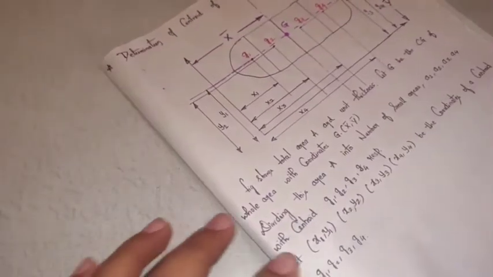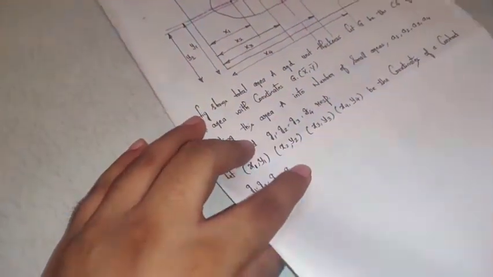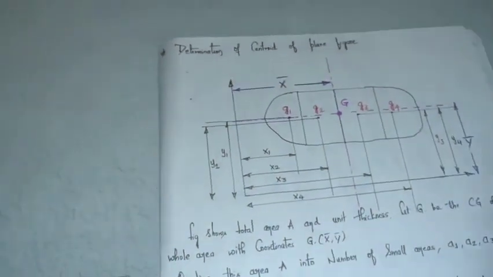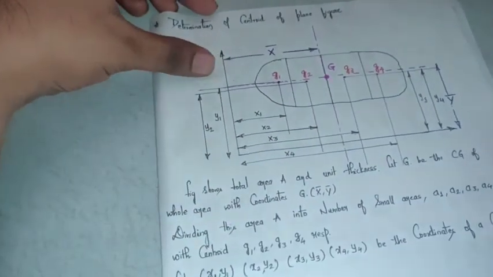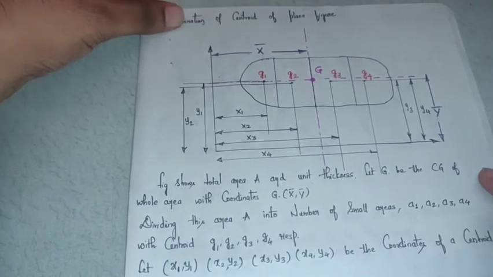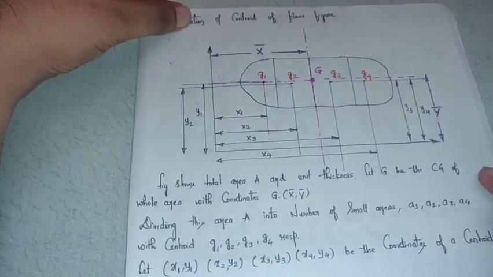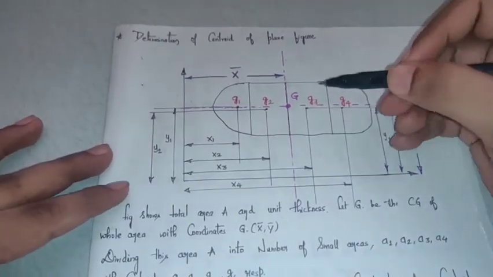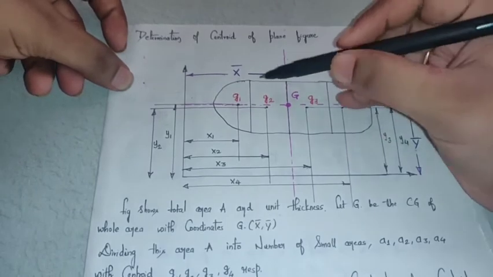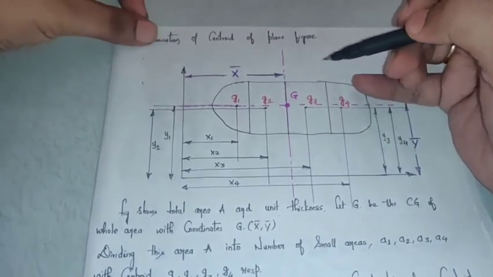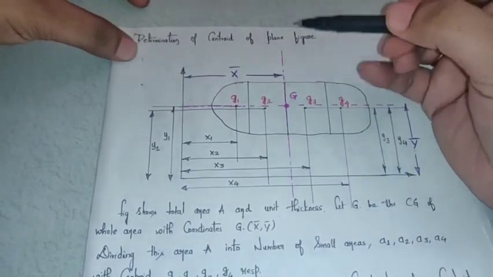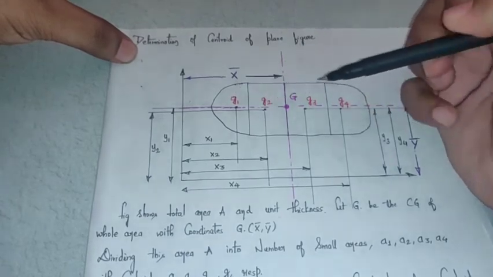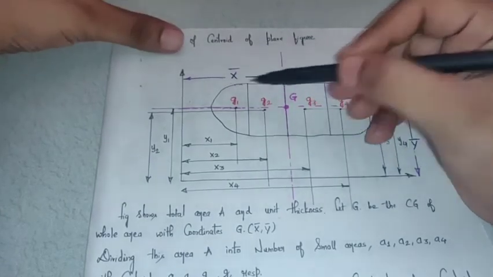Now moving to the next. Now mathematically, how will we calculate the mathematical relation for centroid in X bar and centroid in Y bar? What you see in front of you is an irregular shaped plane figure in which I have divided that figure into 4 parts.